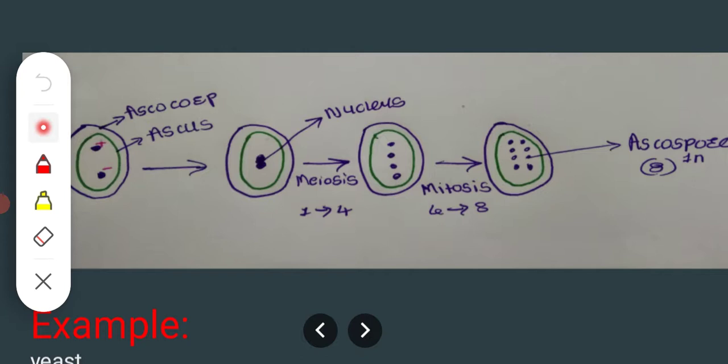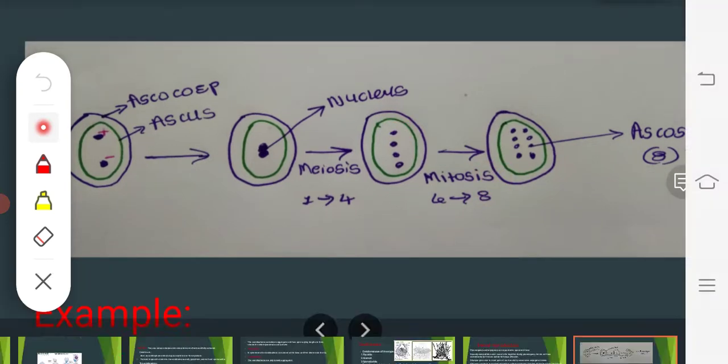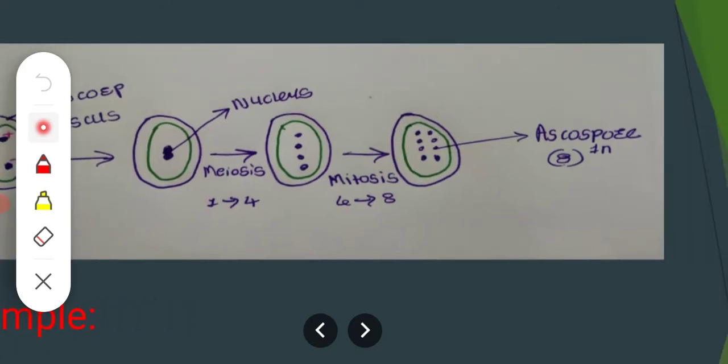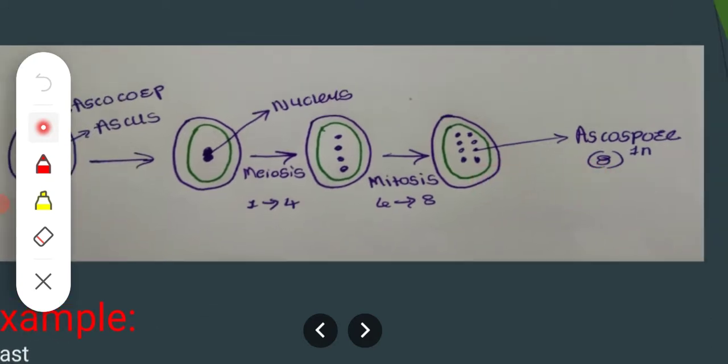In meiosis, from 1 nucleus we get 4 nuclei. After the meiosis phase, the mitosis phase occurs, in which from 4 nuclei we get 8 nuclei, and these 8 nuclei are called ascospores. Now we get 8 ascospores.